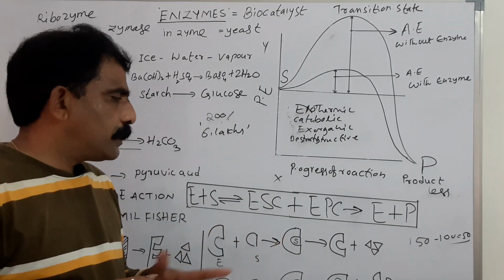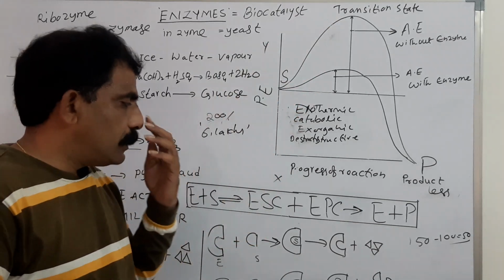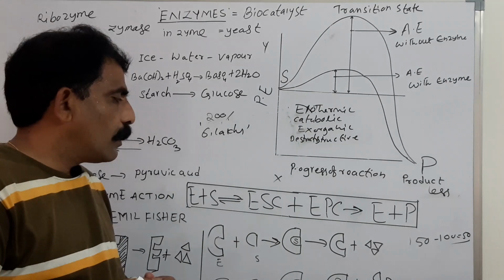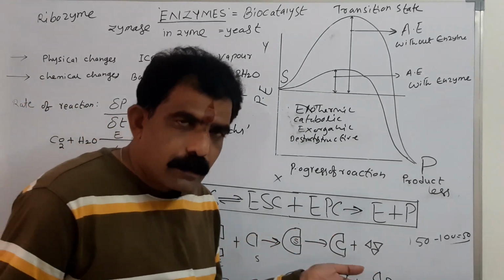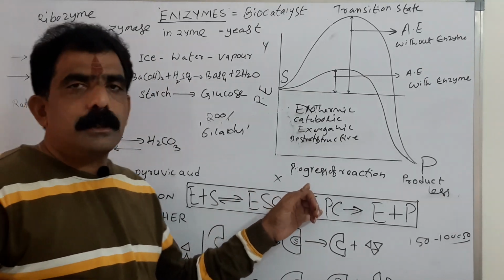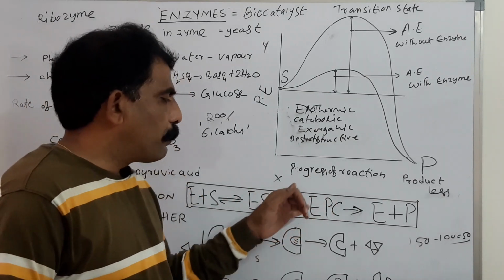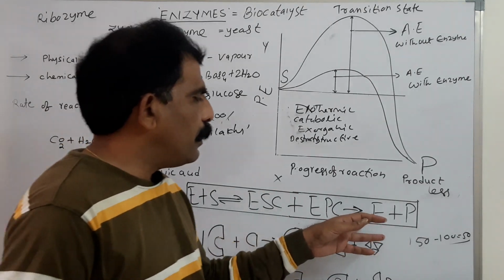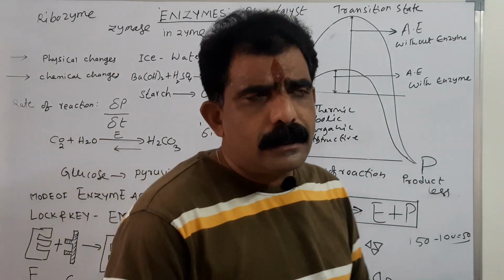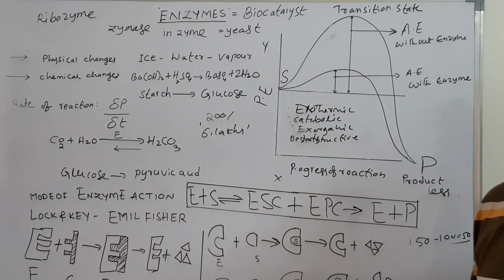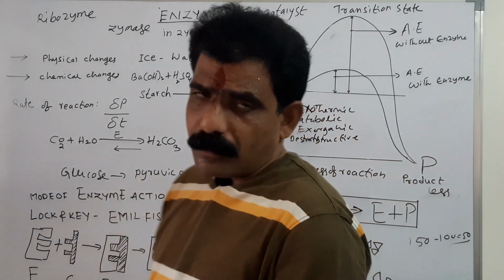Now the substrate undergoes some transitional changes. It reaches its transition state. At that state, either the expected making or breaking of the bonds takes place, and substrate is converted to product, so that the enzyme product complex results. Finally, enzyme is released as it is, and substrate is converted into product. Actually, this is the representation of the enzymatic activity.